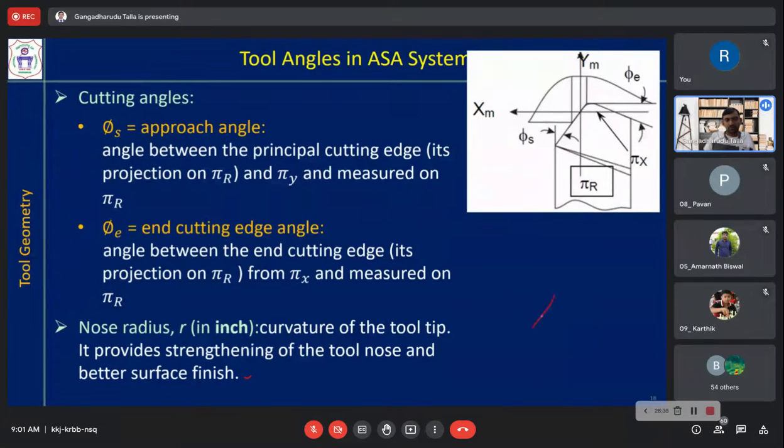If the tool tip is very sharp, then obviously whenever there is a sharp corner, you will have stress concentration and it will break easily. So to avoid that, we are providing some radius here, curvature. So that is the nose radius. So this is about tool representation in the ASA system.